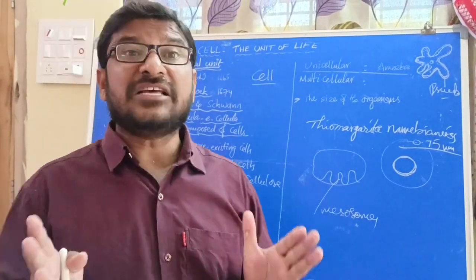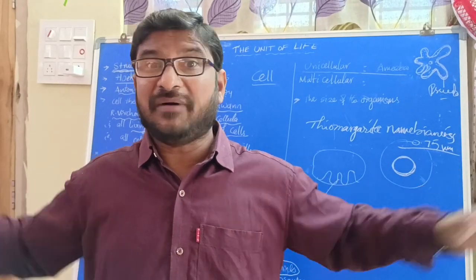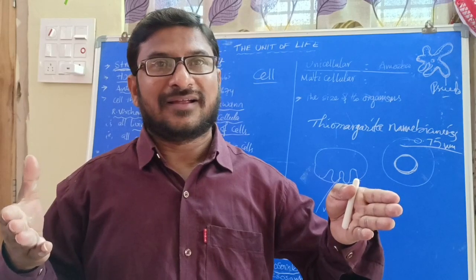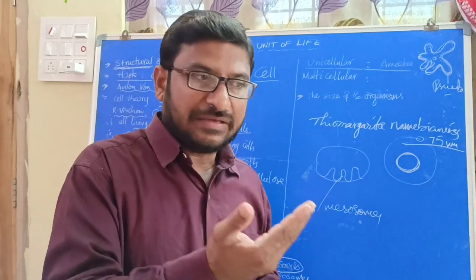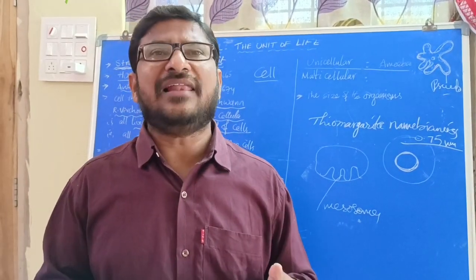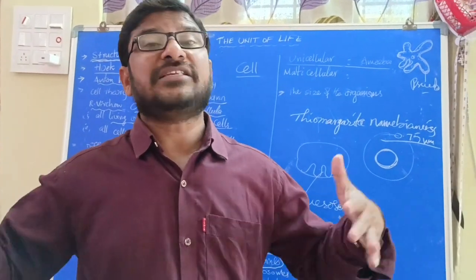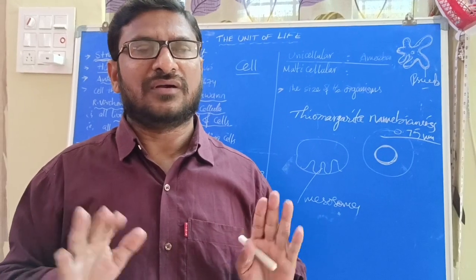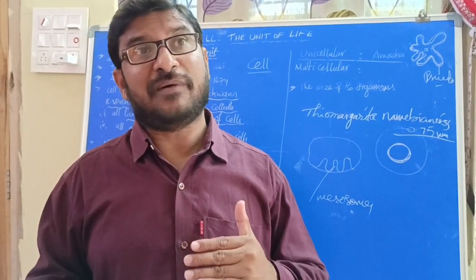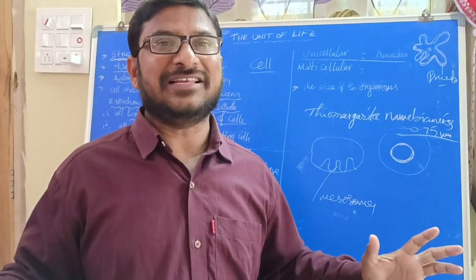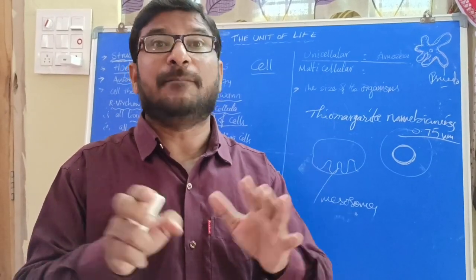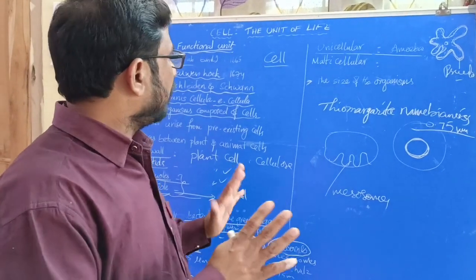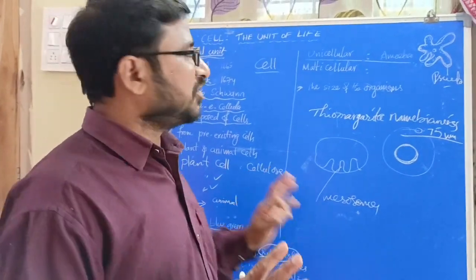The size of organisms may differ, but the cell is not so large. It is not possible to see cells with our naked eyes, so the size of a cell is very small. But for example, an elephant is too large. Is the elephant's cell too big? No, it is also very small. The size of the organism depends on the number of cells, not the size of the cells. With this, we have done a broad discussion on the cell, the basic unit of life.